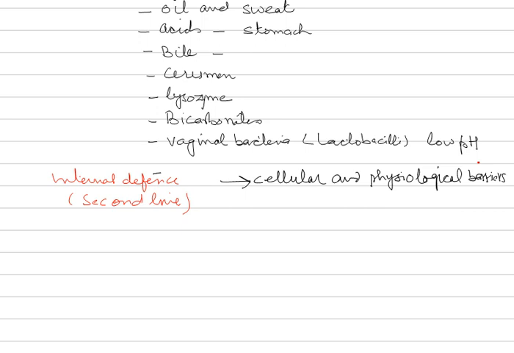Macrophages are of two types. Number one, fixed, and secondly, wandering. So two types of macrophages, fixed and wandering.